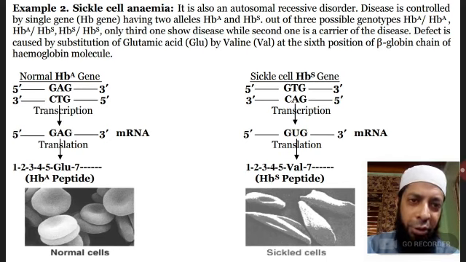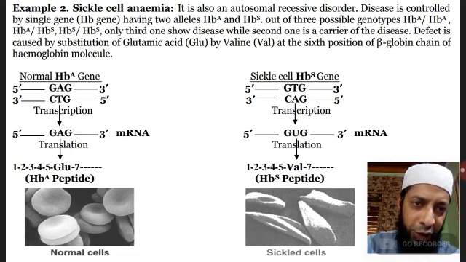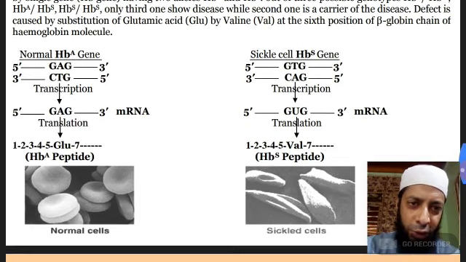And when this DNA strand undergoes transcription, it forms mRNA that is complementary to this 3 prime 5 prime strand. C has complementary strand G. In case of mRNA, thymine is replaced by uracil, that's why you have GUG, and GUG on translation forms an amino acid called valine at the sixth position.